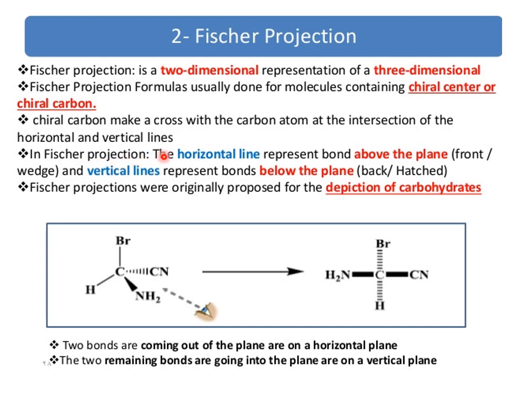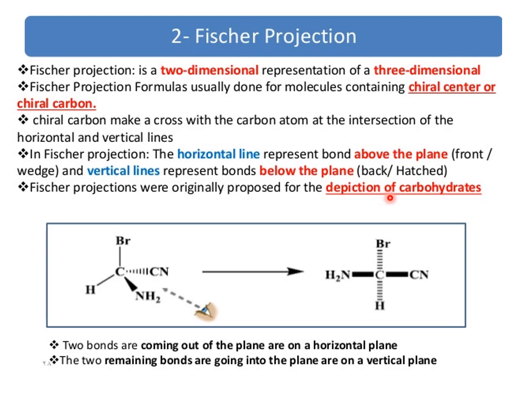The person viewing the compound will see NH2 and CN first. That is why these are drawn horizontal and the lines below are shown vertical. The two bonds coming out of the plane are on the horizontal, and the two remaining bonds going into the plane are on the vertical.